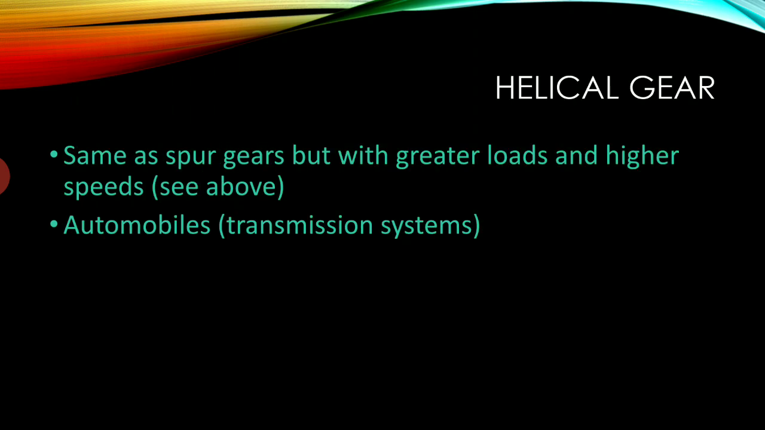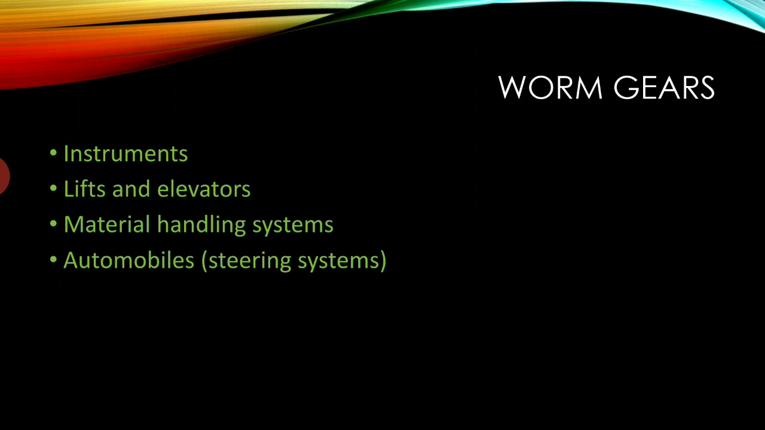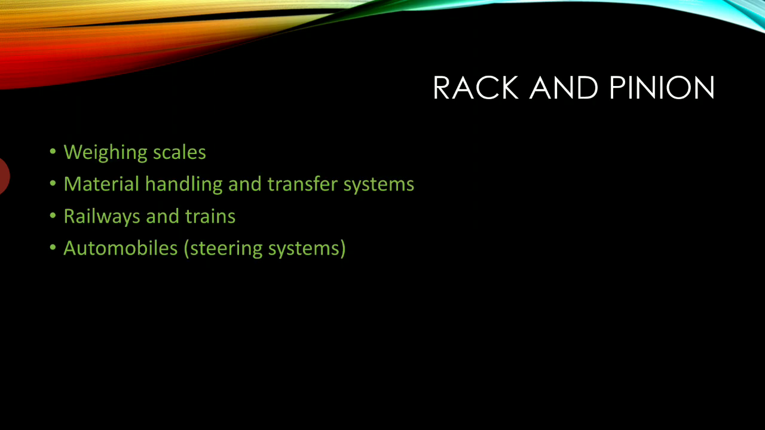Helical gears. Same as spur gear but with greater load and higher speed. Automobile transmission system. Bevel gears: pumps, power plants, material handling systems, aerospace and aircraft, railways and trains, automobile. Worm gear: instruments, lifts and elevators, material handling systems, automobile steering system. Rack and pinion: weighing scales, material handling and transfer systems, railways and trains, automobile steering system.